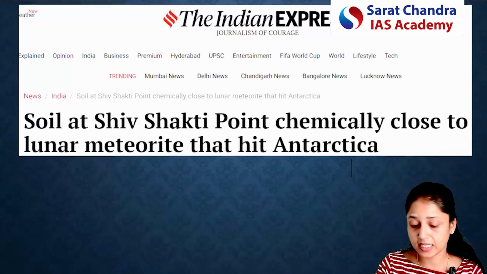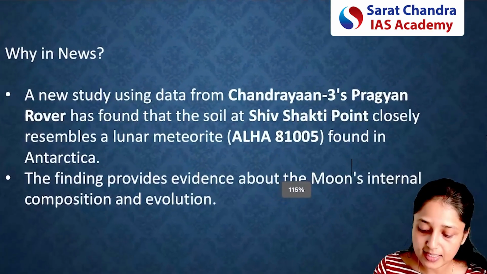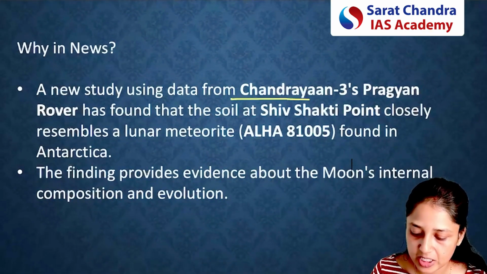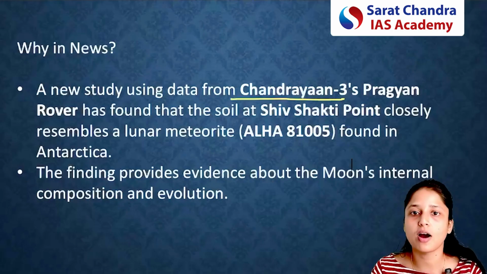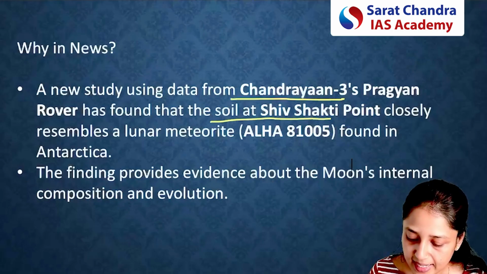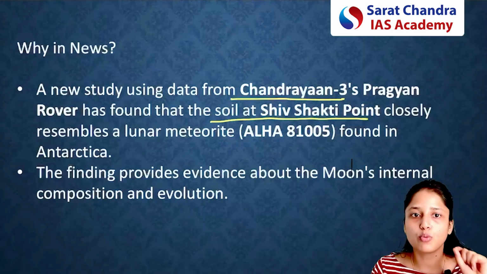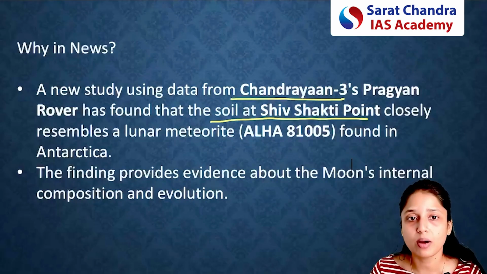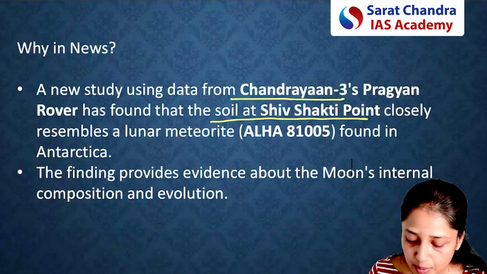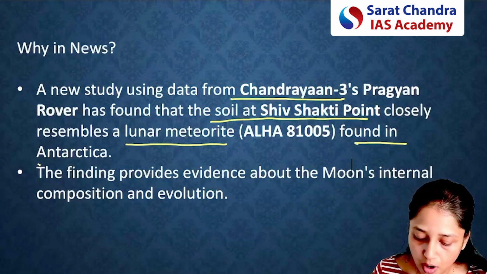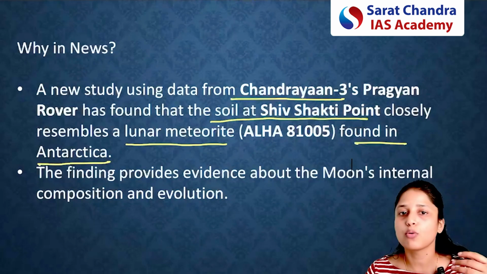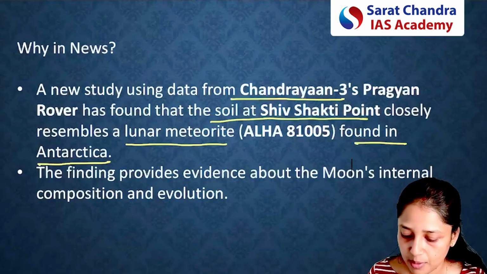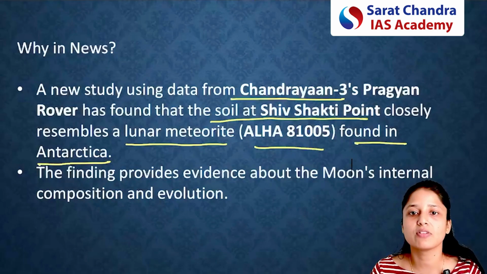So here, basically, what is the news? The news is that recently some useful data was shared by the Chandrayaan-3 mission, and it was found that the soil present at the Shiv Shakti point on the lunar surface has almost the same composition as a lunar meteorite which was found in Antarctica. Around 2 or 3 decades back, a lunar meteorite was found in Antarctica. This was the name of the lunar meteorite, ALHA 81005.